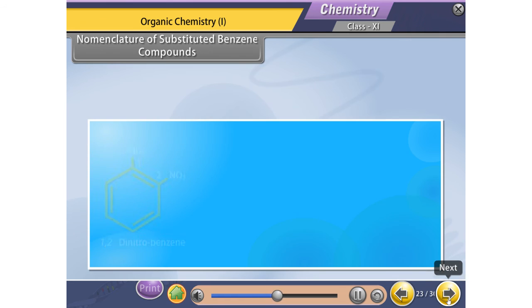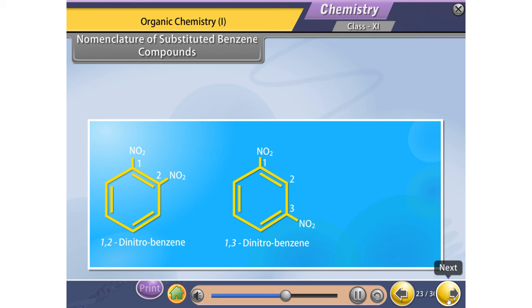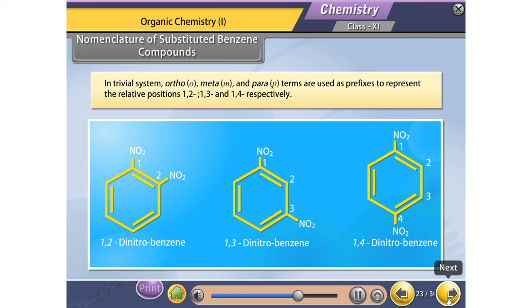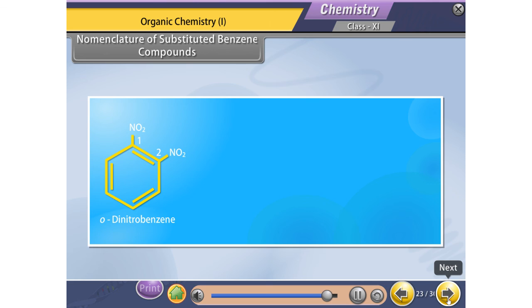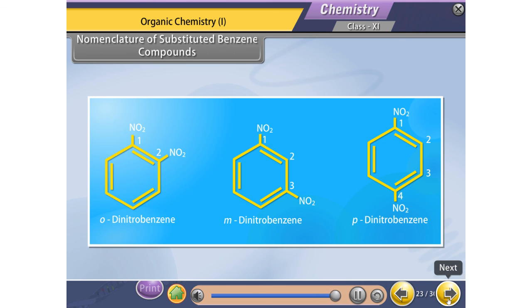For example, 1,2-dinitrobenzene, 1,3-dinitrobenzene, 1,4-dinitrobenzene. In the trivial system, ortho (o), meta (m), and para (p) terms are used as prefixes to represent the relative positions 1,2; 1,3; and 1,4 respectively. For example, ortho-dinitrobenzene, meta-dinitrobenzene, para-dinitrobenzene.